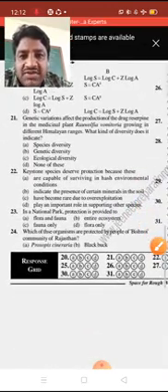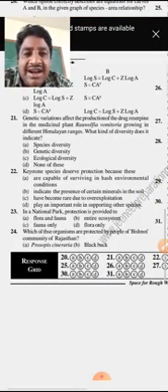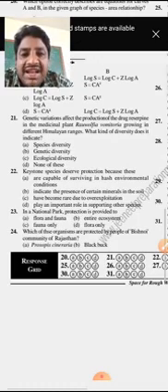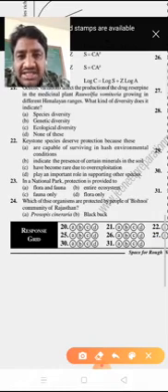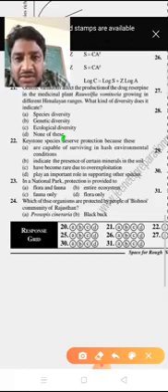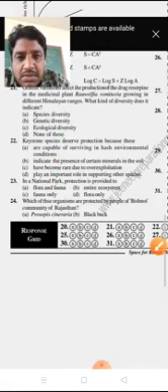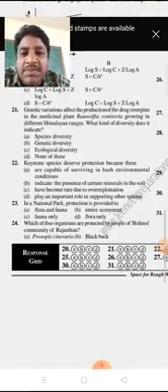Next, question 21. Genetic variations affect the production of the drug reserpine in the medicinal plant Rauwolfia vomitoria growing in different Himalayan ranges. What kind of diversity does it indicate? Species diversity, option A; genetic diversity, option B; ecological diversity, option C; or none of these. The genetic variation affects the production of the drug reserpine.